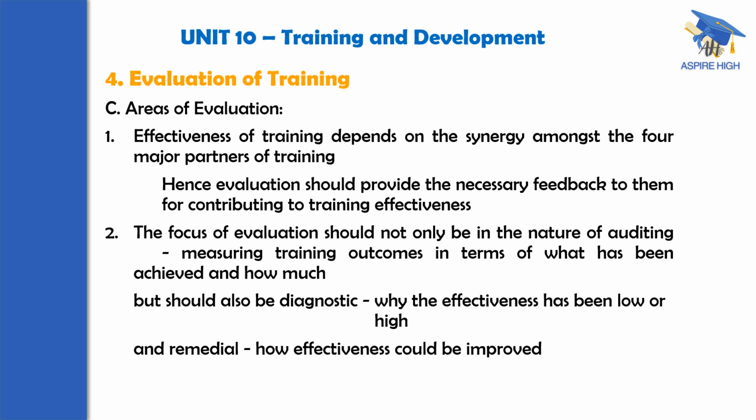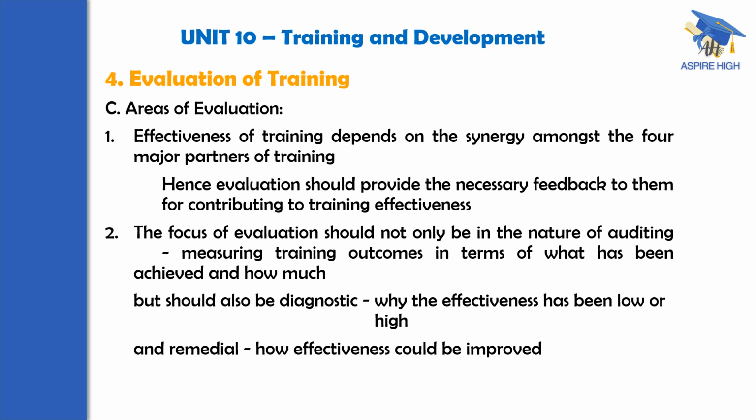Hence, whatever evaluation we do should provide the necessary feedback to all four: the institution, the trainers, that is the faculty, the participants, and the client organization. All four are to be given the feedback so that they will examine what is happening. So how? First is simple auditing. What are the outcomes of the training? Measuring the training outcome in terms of what is achieved and how much is achieved.